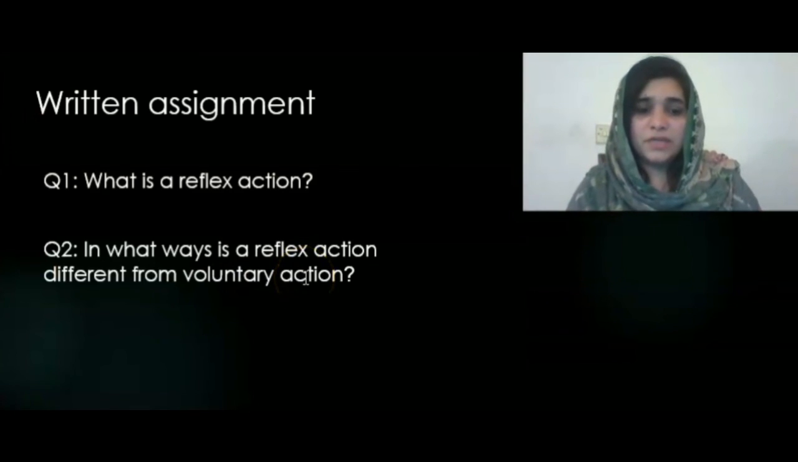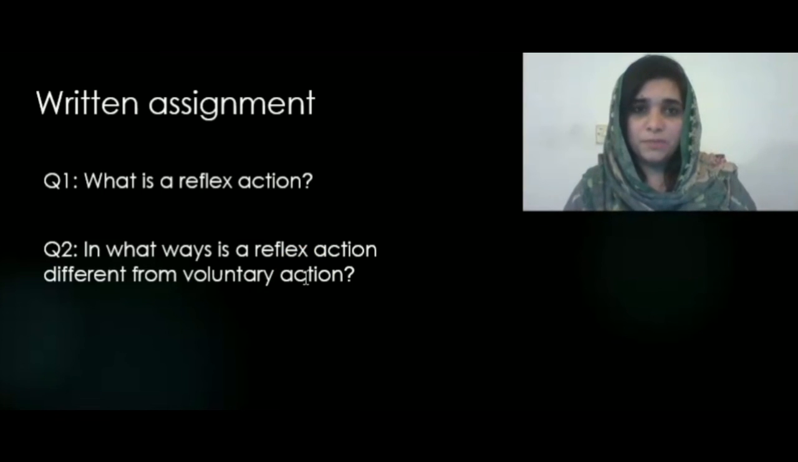Now what is your written assignment? Question number 1, what is the reflex action? Question number 2, in what ways is a reflex action different from voluntary action? Complete your assignment, take a picture and send it on my WhatsApp number.